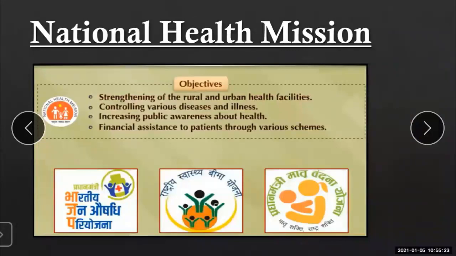Then we have seen the topic, that is National Health Mission. Now what are these? I have told you these are different logos which represent the National Health Mission. So what are the objectives of that? Strengthening of rural and urban health facilities, controlling various diseases and illness, increasing public awareness about health, and financial assistance to patients through various schemes.